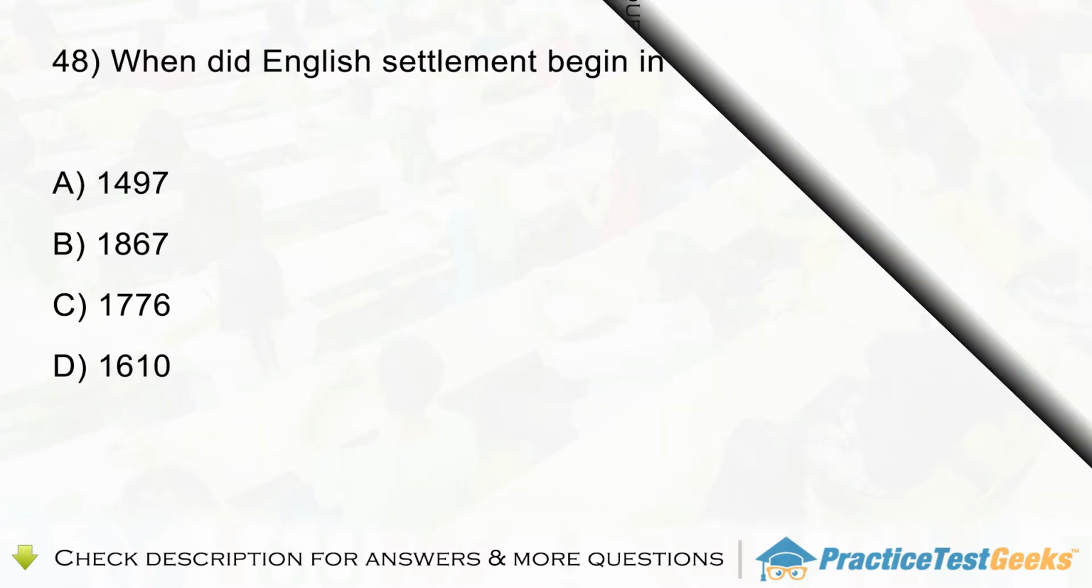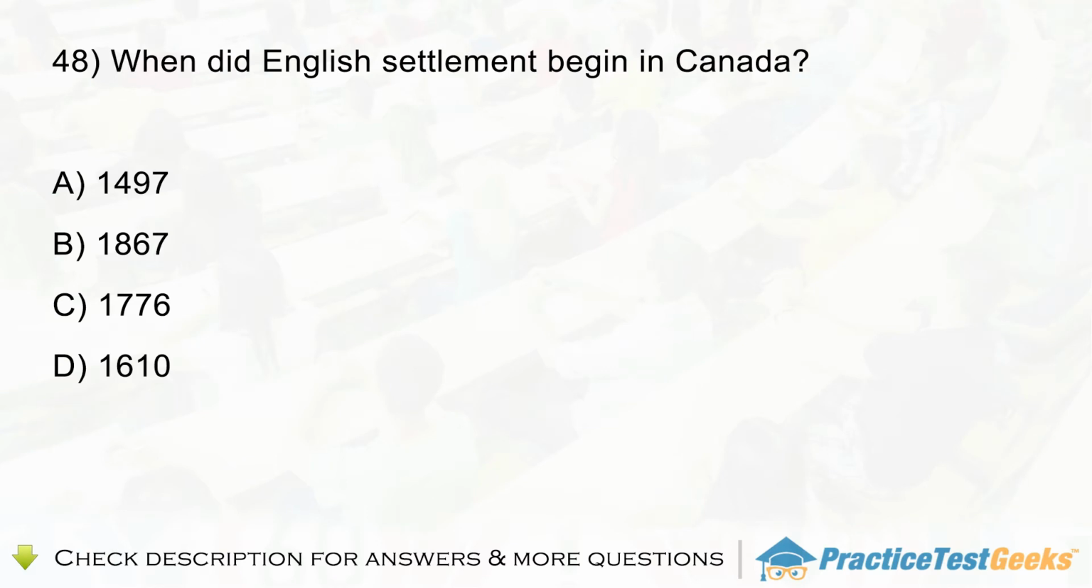Question 48. When did English settlement begin in Canada? A. 1497. B. 1867. C. 1776. D. 1610.